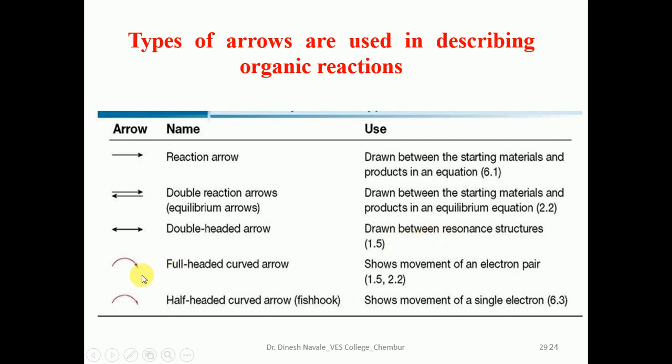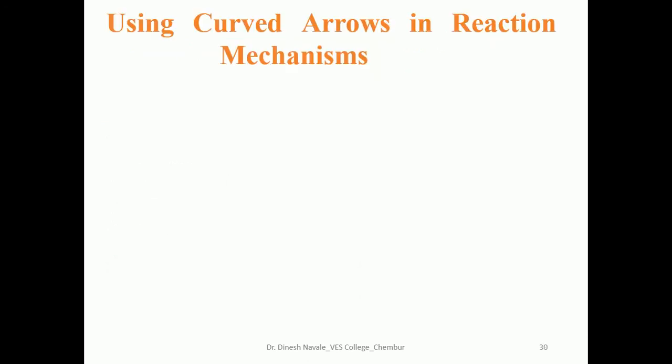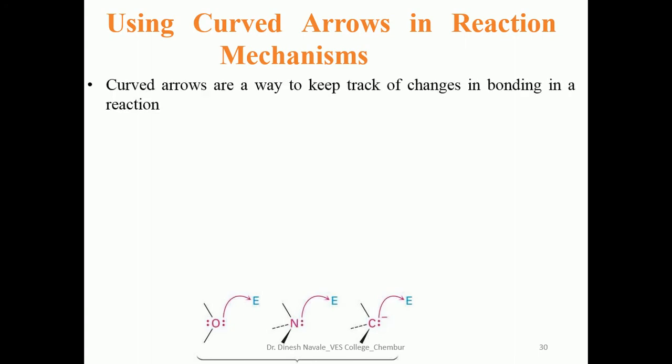A fully headed arrow is shown when there is a movement of a lone pair of electrons. This fishhook arrow, or half headed arrow, is shown when there is a transfer of a single electron, as in free radical reactions. So this is how reactions are going to happen.